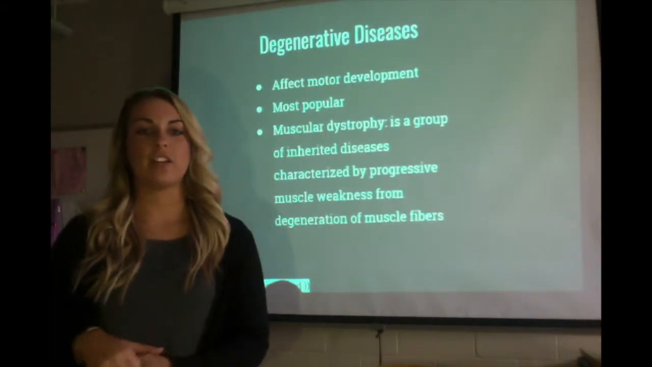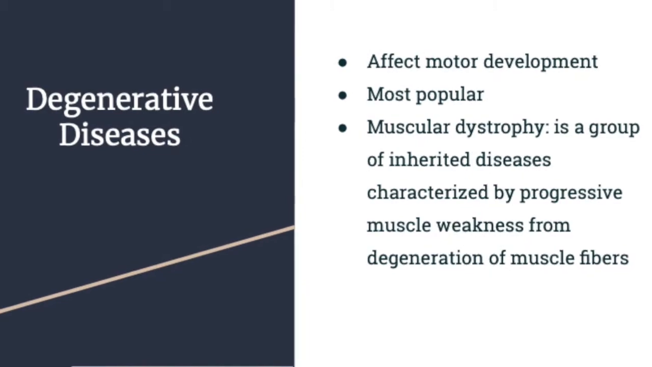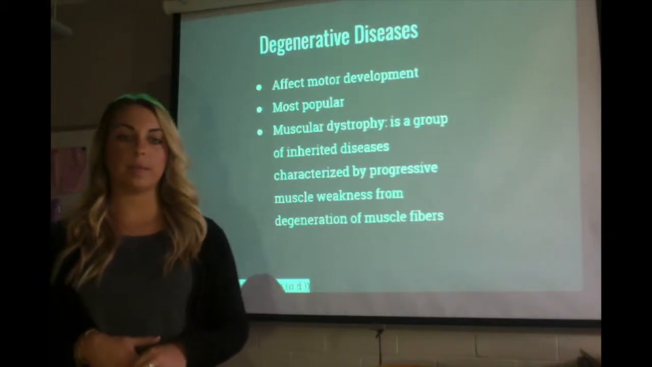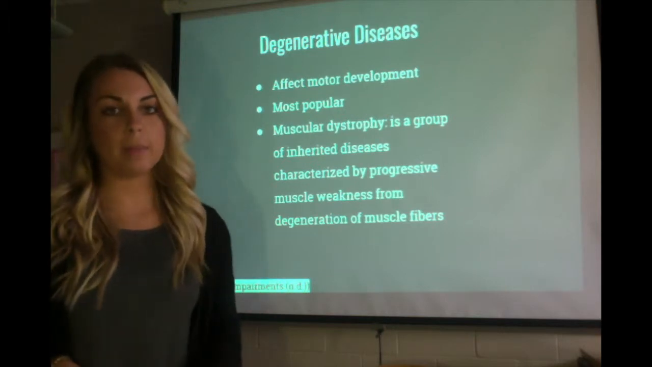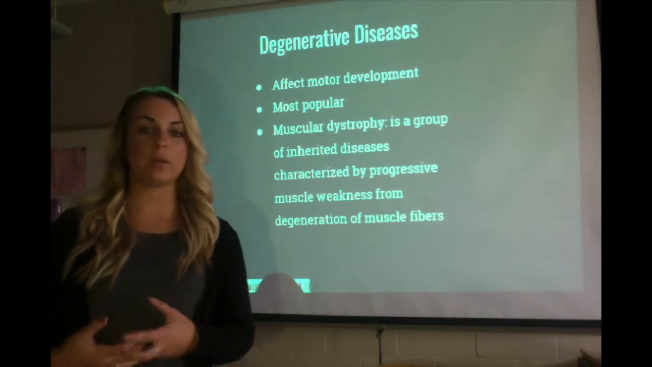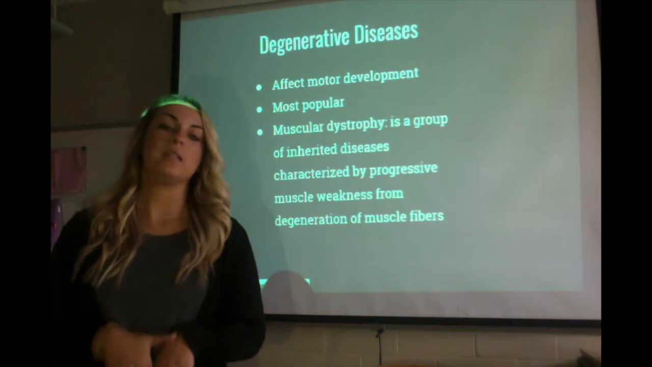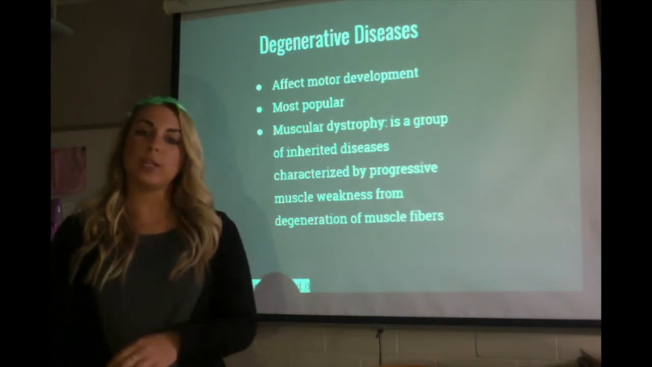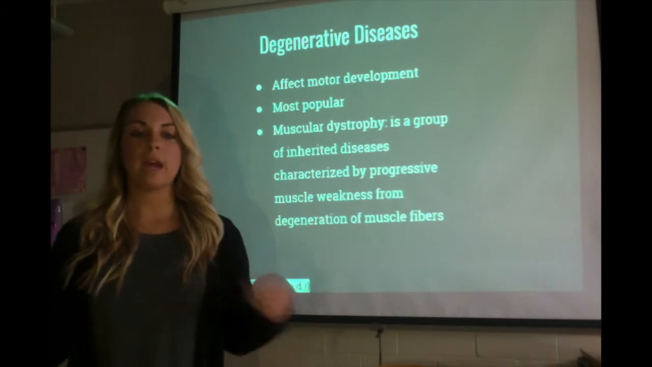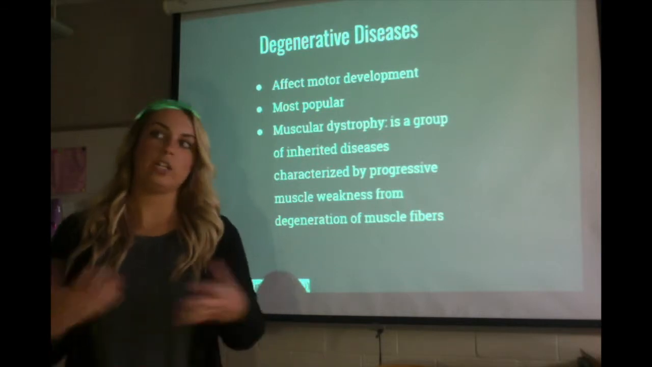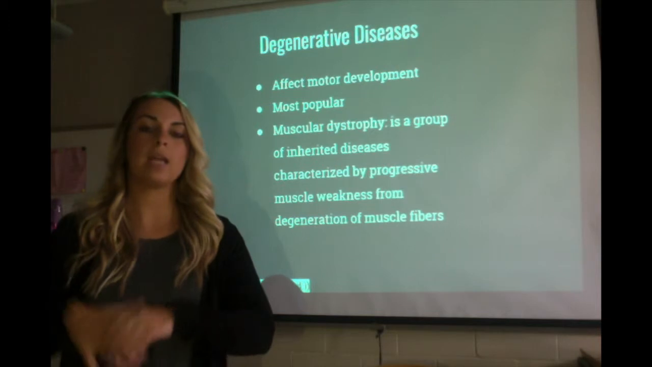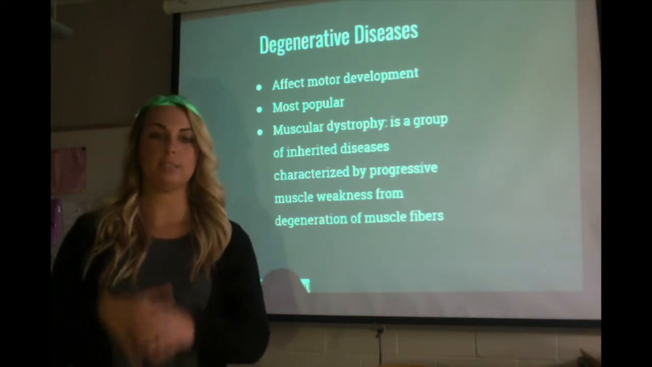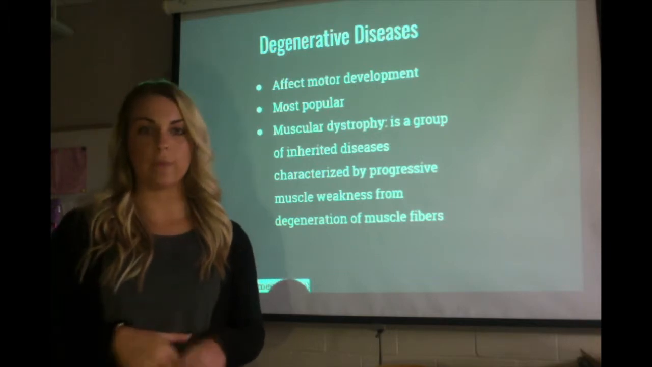So next is degenerative diseases. These also affect motor development. They are the most popular one when it comes to orthopedic impairment. Something really popular that is talked about when it comes to degenerative diseases is muscular dystrophy. That is caused by muscle fibers not doing their job and not working properly, and that in turn affects the muscles, which then in turn affects the body. So whenever someone is talking about orthopedic impairment and degenerative diseases, it's most likely muscular dystrophy.